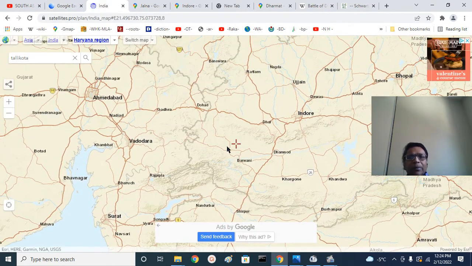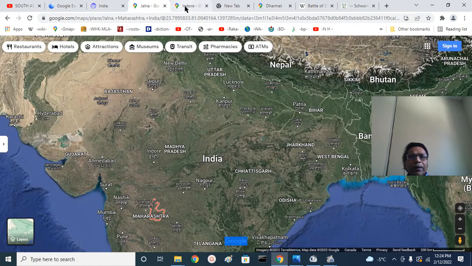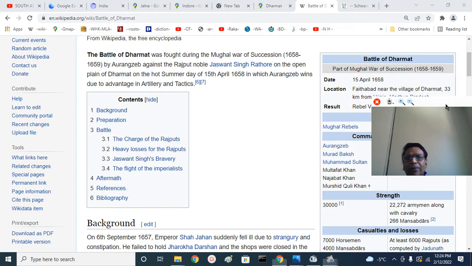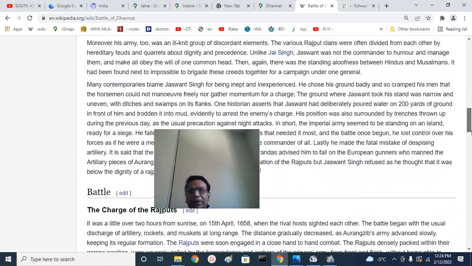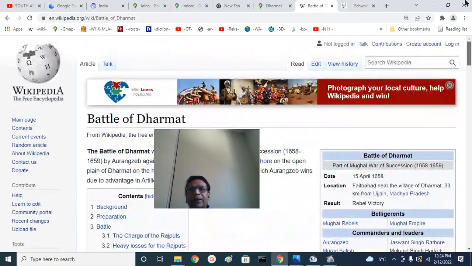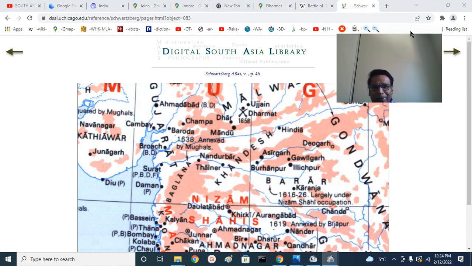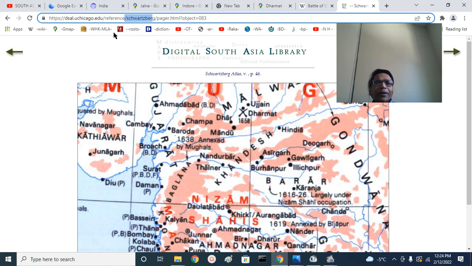That is the same thing we are looking at here. And Dharmat, you can see the Battle of Dharmat. On Google here, there is nothing. I have taken the belligerents and contestants here. This is another important atlas. The Schwartzberg Atlas is the major atlas. You can Google Digital South Asia Library, or you can see Schwartzberg here. Stop it and Google it.